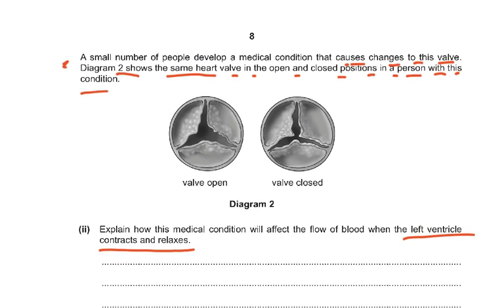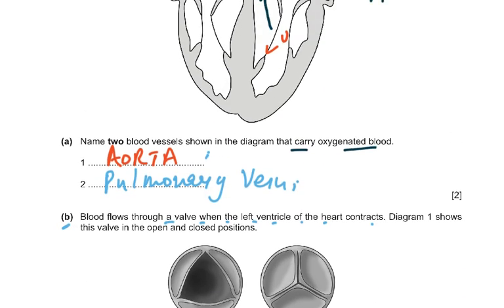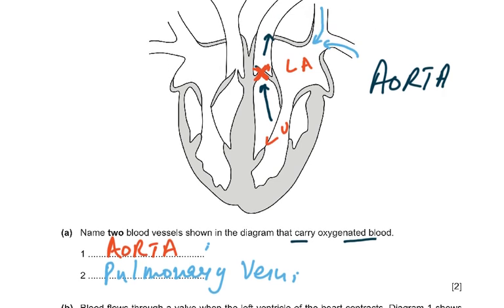What we have to understand is on this diagram. When this valve is not going to close, what is going to happen? Let me explain this to you. What is going to happen if it doesn't close properly? Then the ventricle contracts and the valve doesn't open fully, so there's going to be less blood flowing into the aorta.